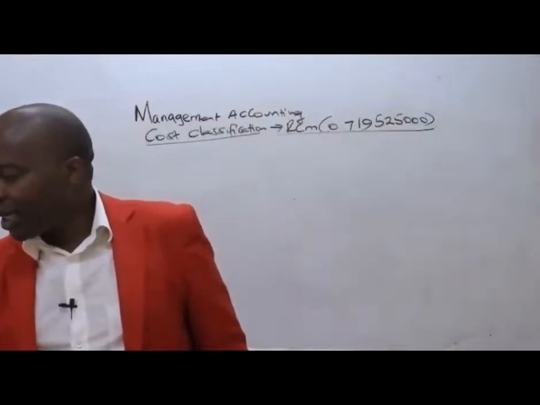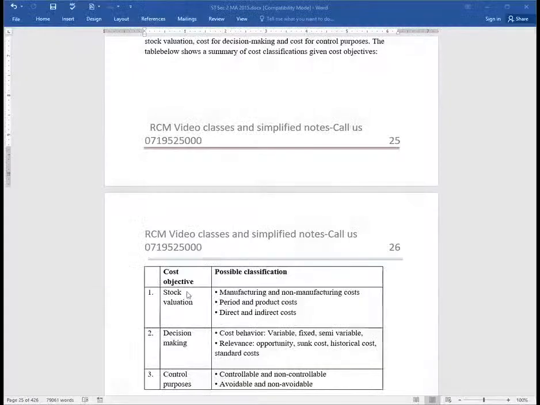Now, ladies and gentlemen, listen here. Then we go to decision making. Decision making, basically we shall be looking at those costs that we can control, costs in this case that are futuristic. So we shall be having various buckets of classification. For example, on decision making, we shall be classifying the costs in accordance to cost behavior, and you can see the various buckets there. We shall be having variable costs, great classification. We shall be having fixed costs, which are quite irrelevant in terms of decision making.